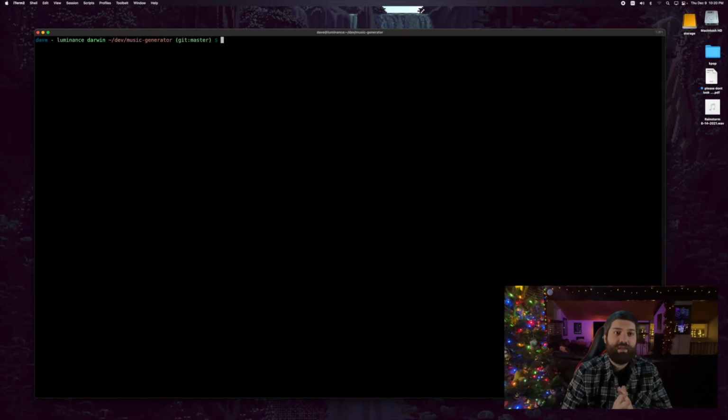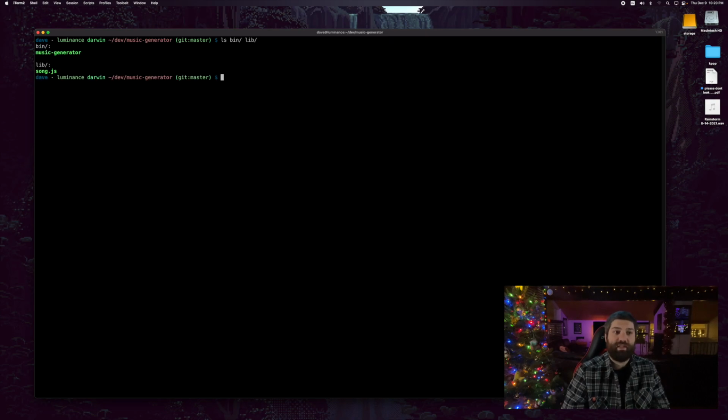All right, so we are in the music generator directory. Again, this repository, all this code will be available online. You can clone it yourself and look at it. There are 2 files of note here, and those files are in the bin directory and the lib directory.